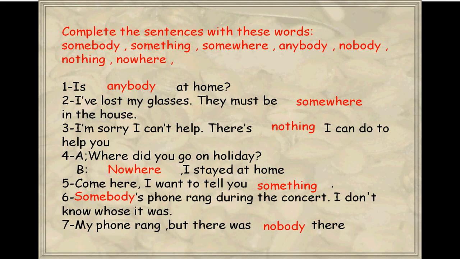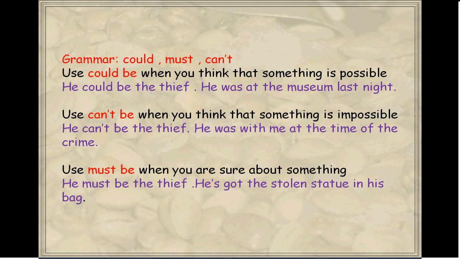Grammar: could, must, can't. Use could be when you think that something is possible. Example: he could be the thief. He was at the museum last night. Use can't be when you think that something is impossible. Example: he can't be the thief. He was with me at the time of the crime. Use must be when you are sure about something. Example: he must be the thief. He has got the stolen statue in his bag.